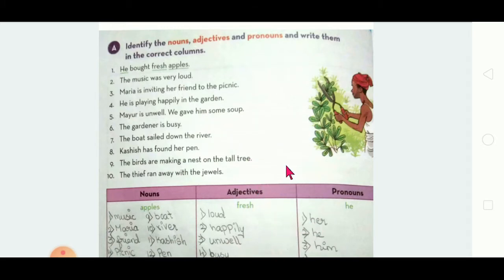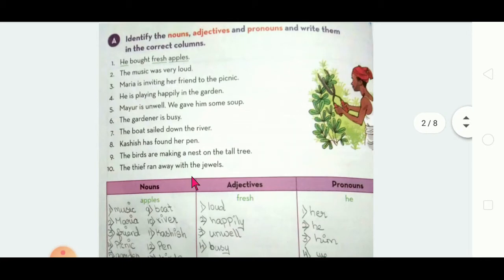Here they didn't mention any name; instead of a name they have given the pronoun, so it comes in the pronoun box. Do the same for the rest of the nine sentences. Please don't simply copy; understand everything and then make a note.